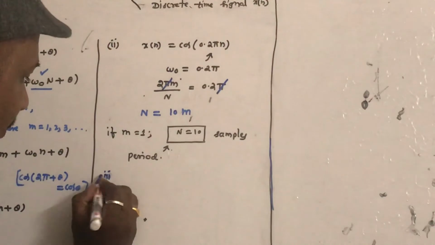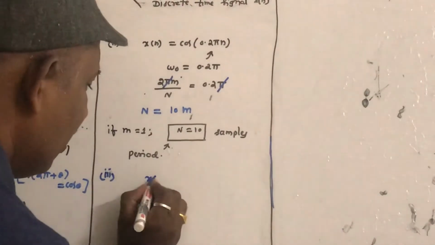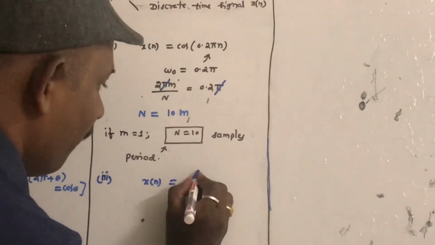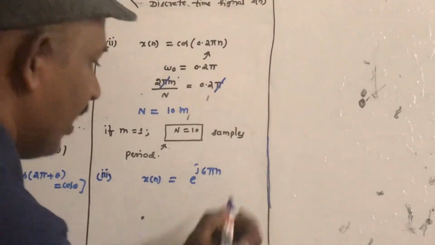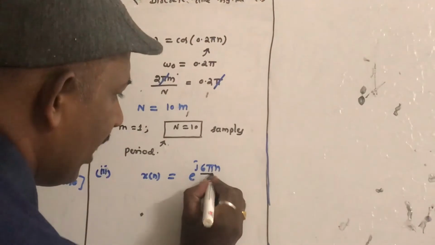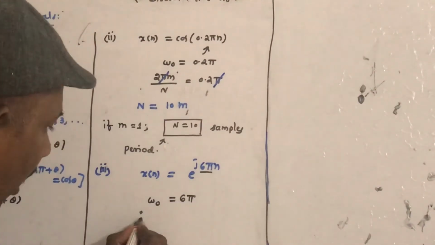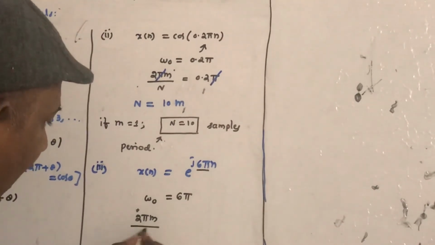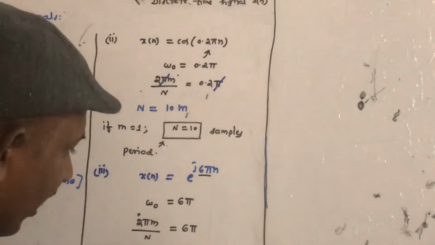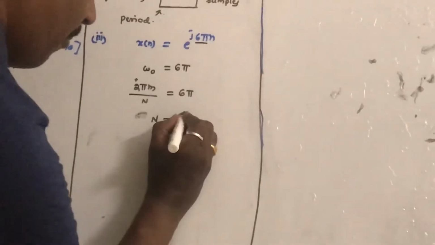So let us say number 3, x of n is equal to e power j 6 pi n. So what is the value of omega 0 here? So omega 0 is equal to 6 pi. So what is the formula? 2 pi m by capital N is equal to 6 pi. So you get N is equal to m by 3.